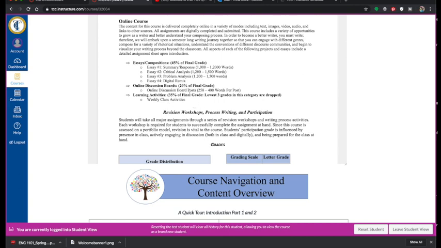You can see the grade breakdown here, where 45% of the final grade is comprised of those larger composing projects or writing projects. You have 20%, which will be online discussion boards, and then 35% of it will be those weekly activities that are included in the module.